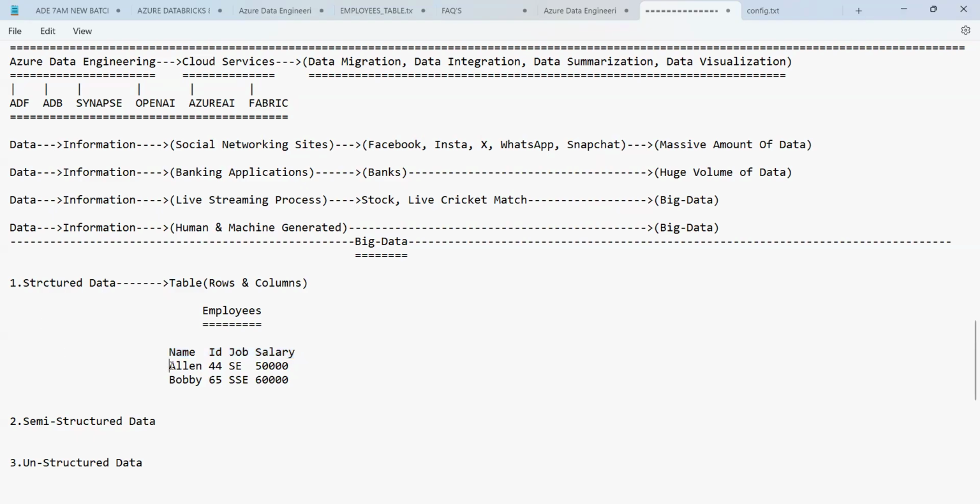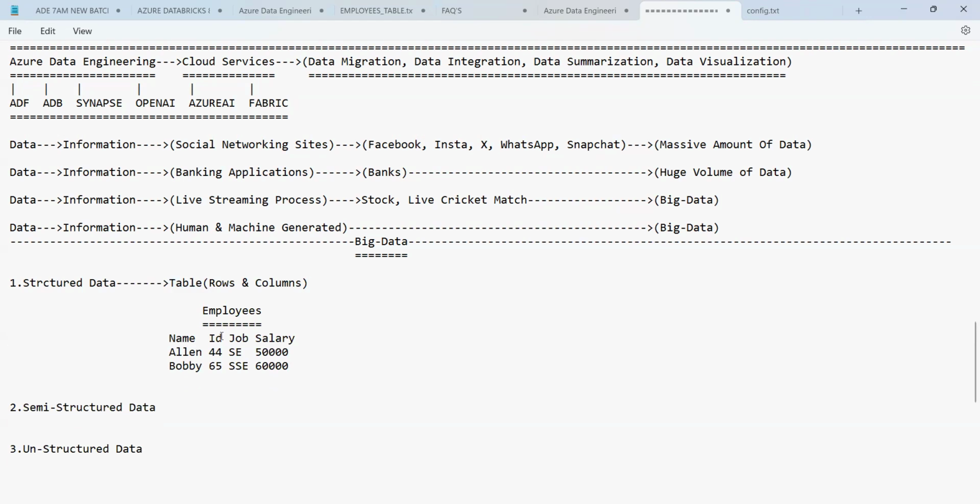These are called columns and these are rows. The collection of rows and columns together is called structured data. So now we can say big data is classified into three categories.